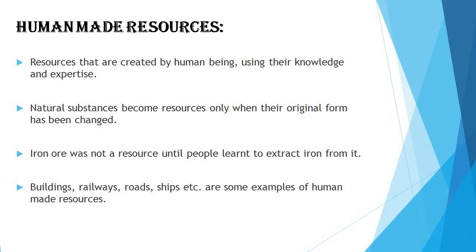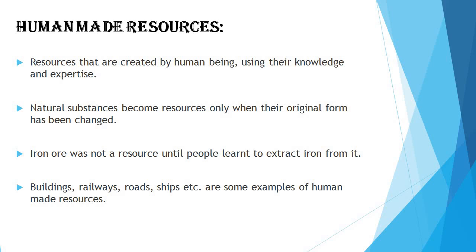Now, human-made resources. These are resources that are created by human beings using their knowledge and expertise. Natural substances become resources only when their original form has been changed. Iron ore was not a resource until people learned how to extract iron from it.